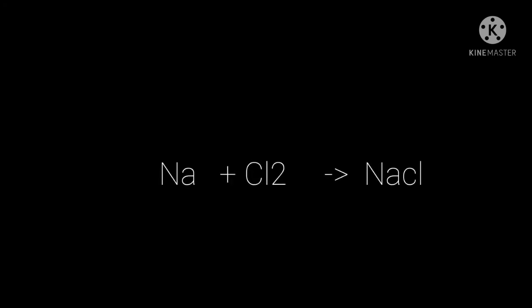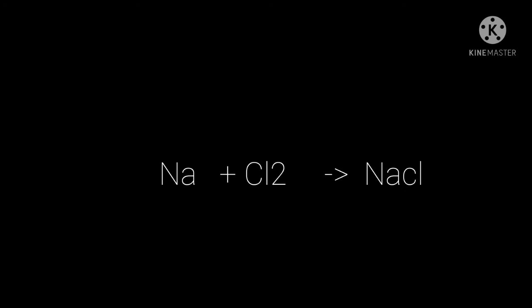In order to balance the equation, we need to make sure that there are the same numbers of atoms of each element on both of the sides. We need to make sure that there are the same numbers of chlorine and sodium atoms on both sides. We change the number of atoms by changing the number of participating elements or compounds in the reaction.